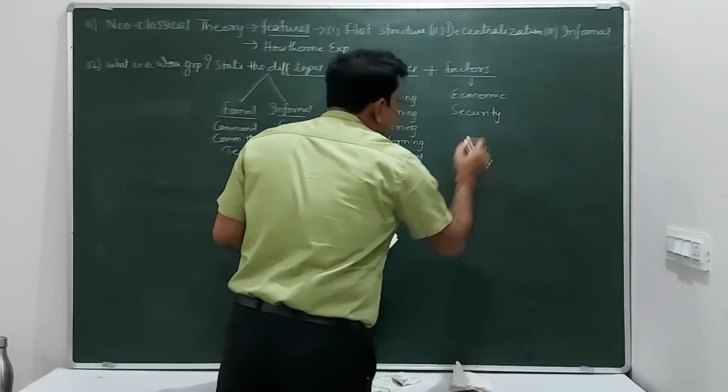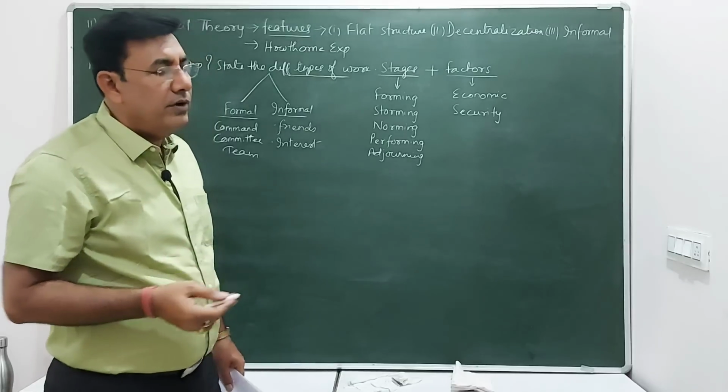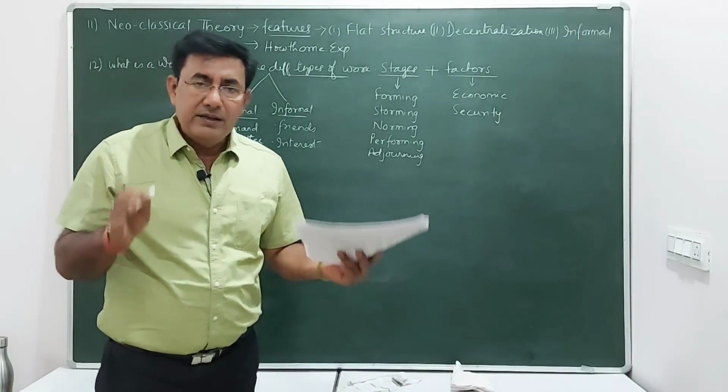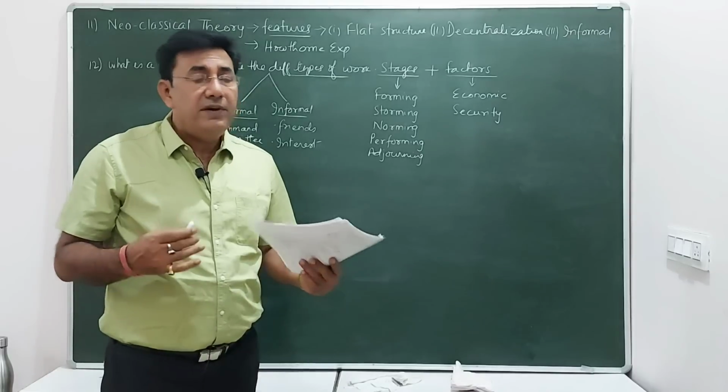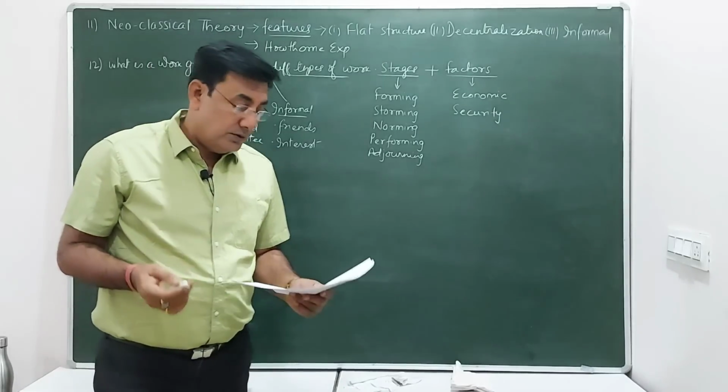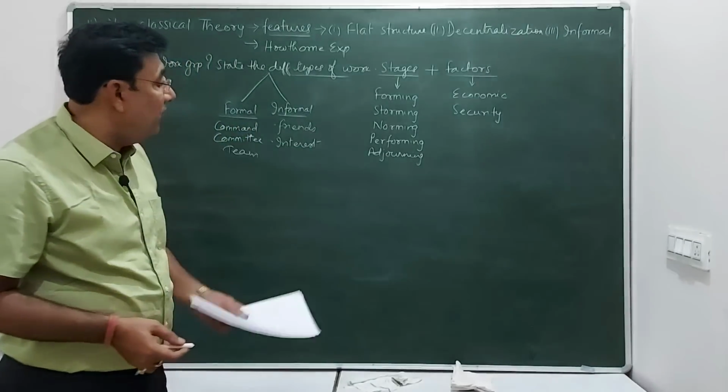Because we are human beings, social animals, and we like to live secured. We always like to live in a society where we feel secured. Our family is secured and we are also secured. So due to security reasons also we form groups.